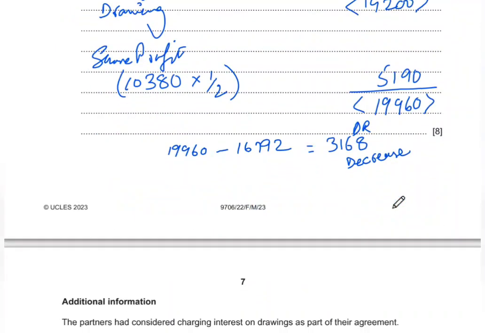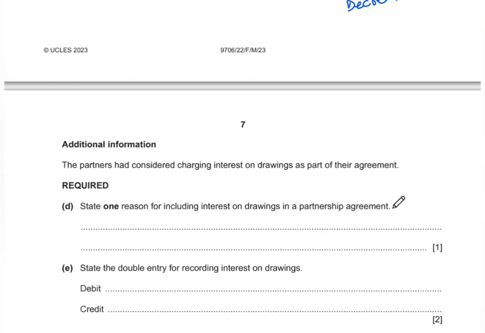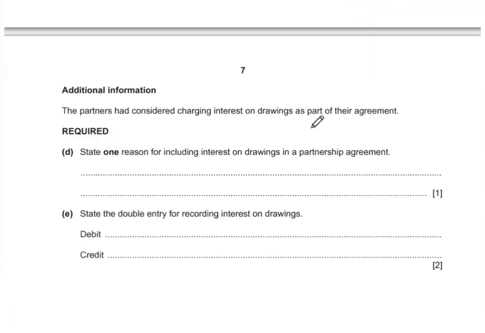So guys, moving on to the next part, additional information is given. The partners had considered charging interest on drawings as part of their agreement. We are required to state one reason for including interest on drawings in a partnership agreement. So this is basically the theory part of this question. They're asking you for one reason why a partnership may include interest on drawings.